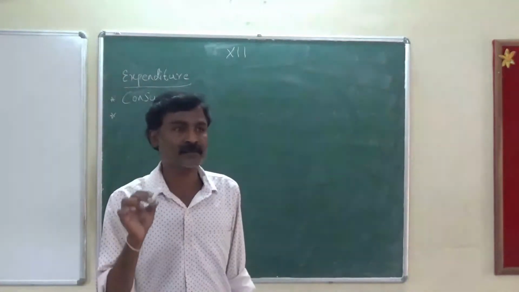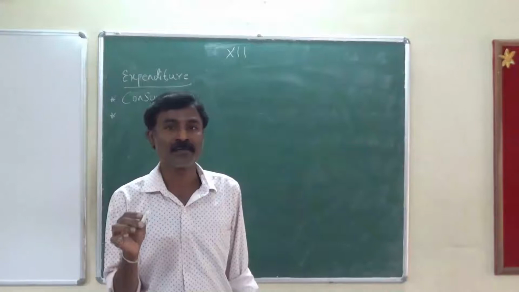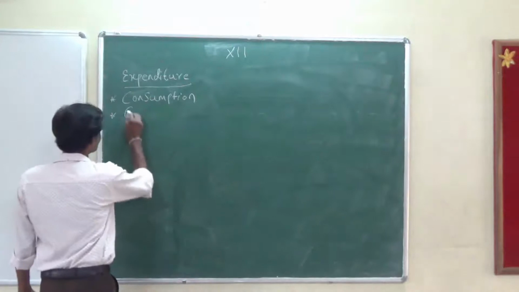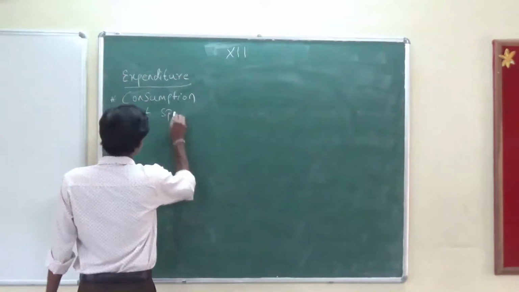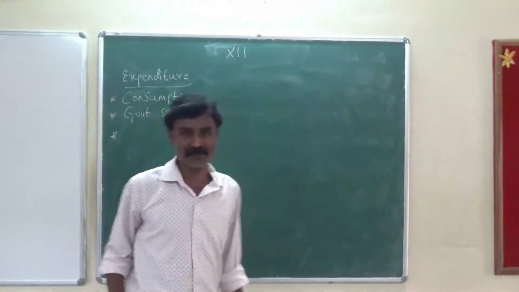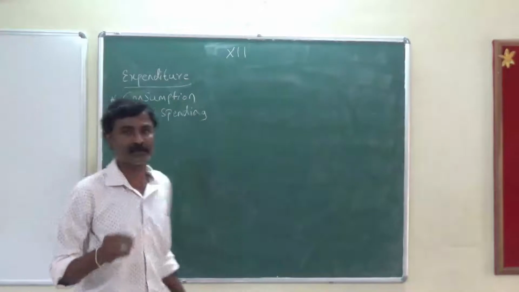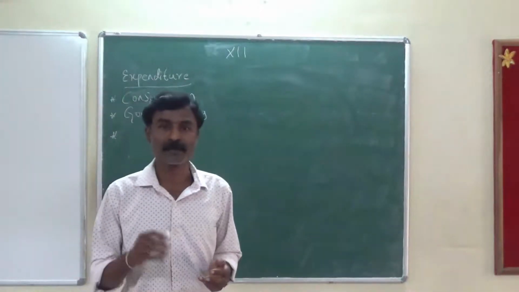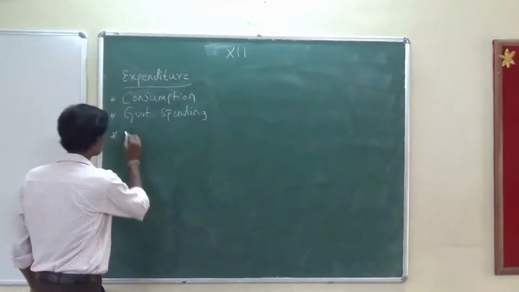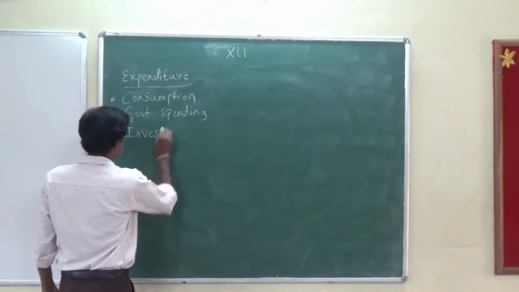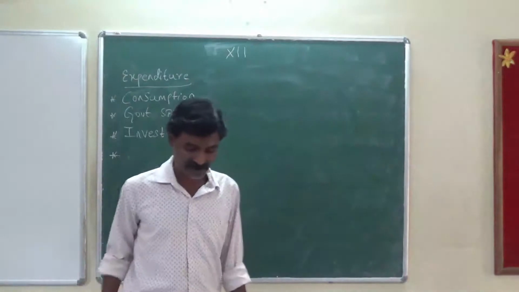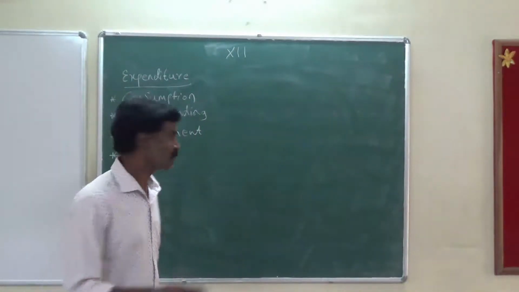In order to manufacture this particular chalk piece, how much money has the government spent on it? The third point is investment. Here the investment might be money, it might be material, it might be buildings or machineries. Now the next is exports minus imports.